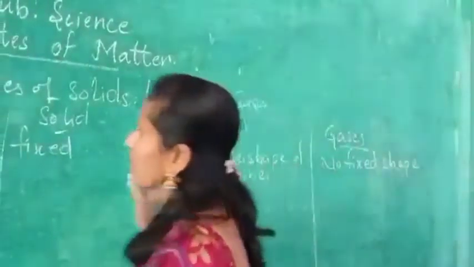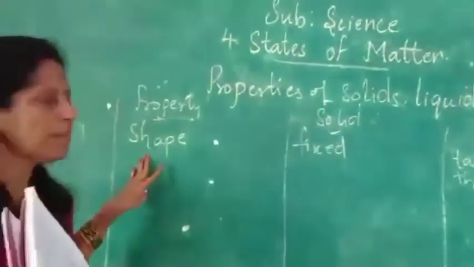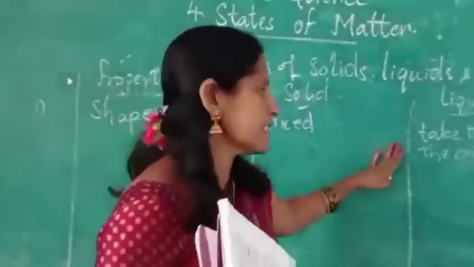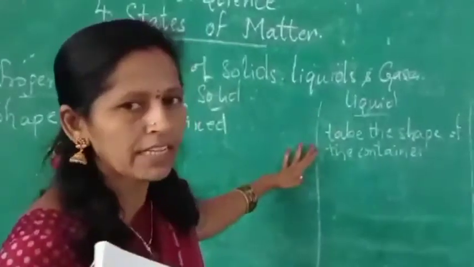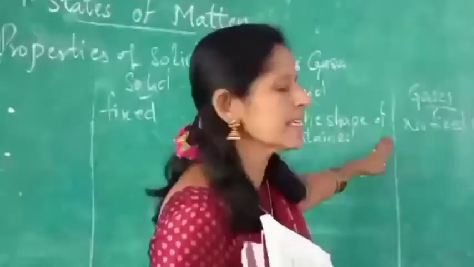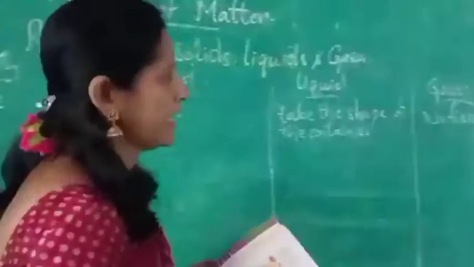In solids, the shape is fixed. In liquids, they will take the shape of the container. What are liquids? Milk, water, like that. And gases will spread all over the room or anywhere in the air.